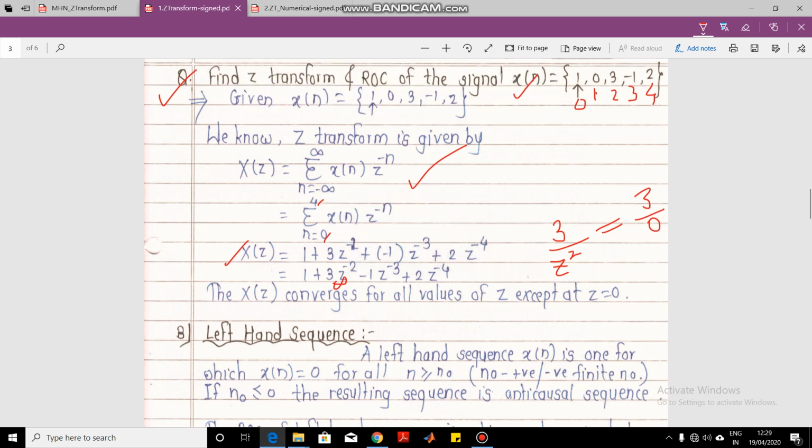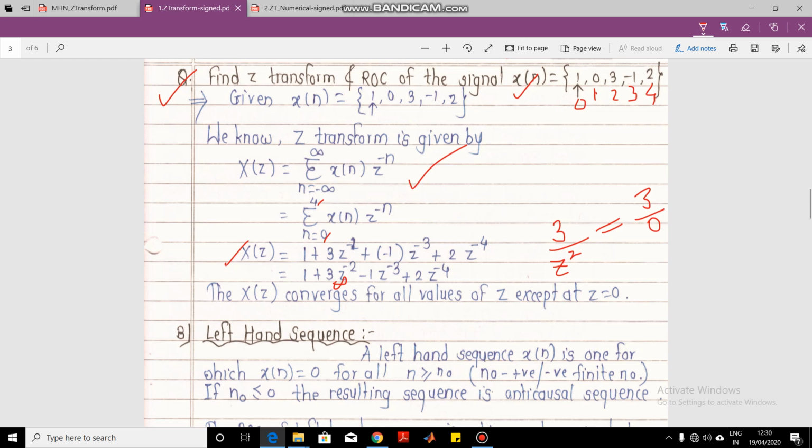Yes, let us continue with our discussion of the numerical on the Z transform. We were discussing how to compute the Z transform of a discrete time signal. In the previous lecture we had seen that we can use the formula of the Z transform to compute the Z transform of the signal. Now we have found the Z transform.